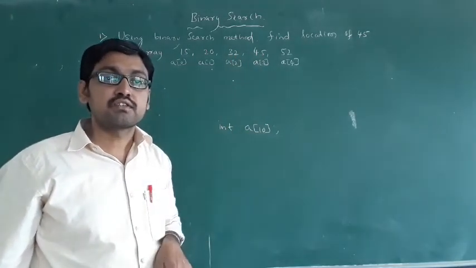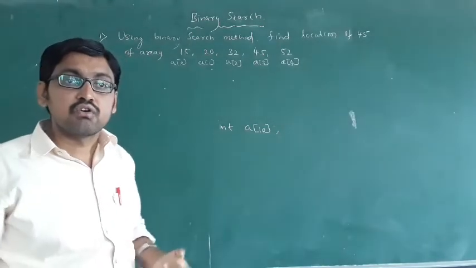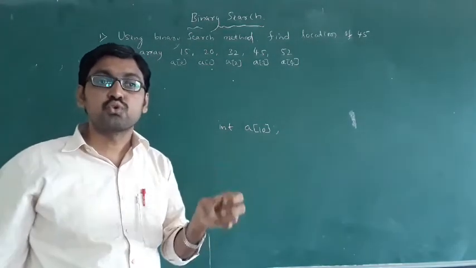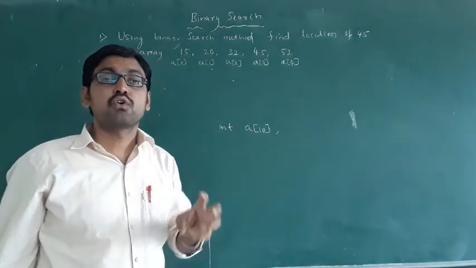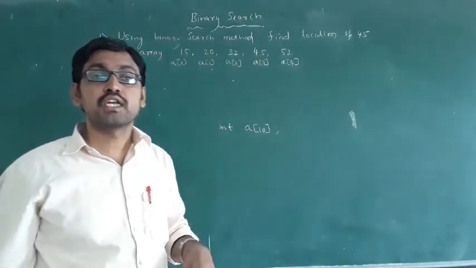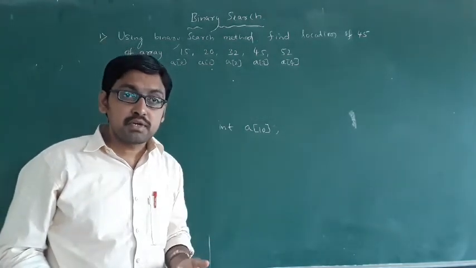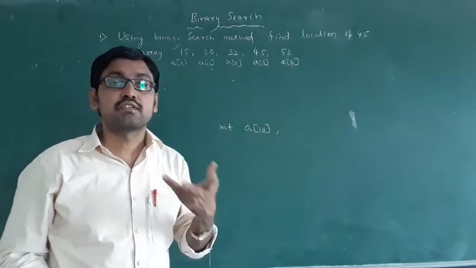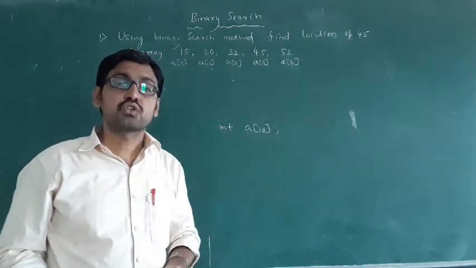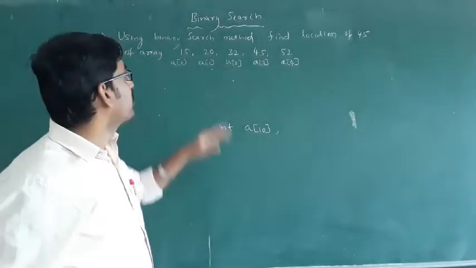We know that answer, but a computer is a machine. You have to give the correct instruction through algorithms. Then you can give 100 elements and within a second it gives the answer in which location the element is stored. Here I have just 5 elements.